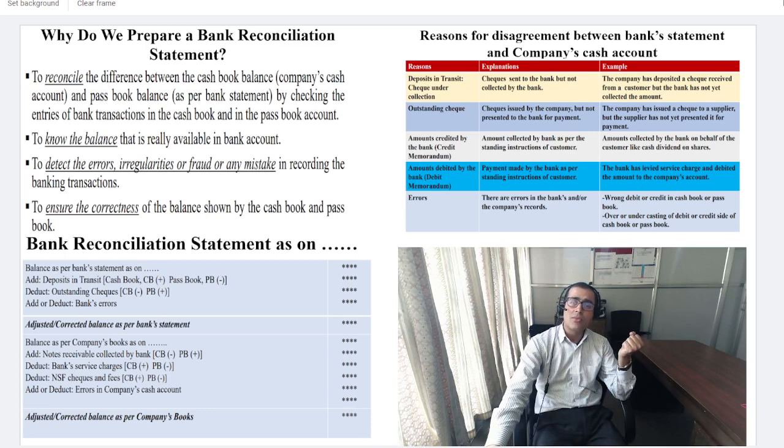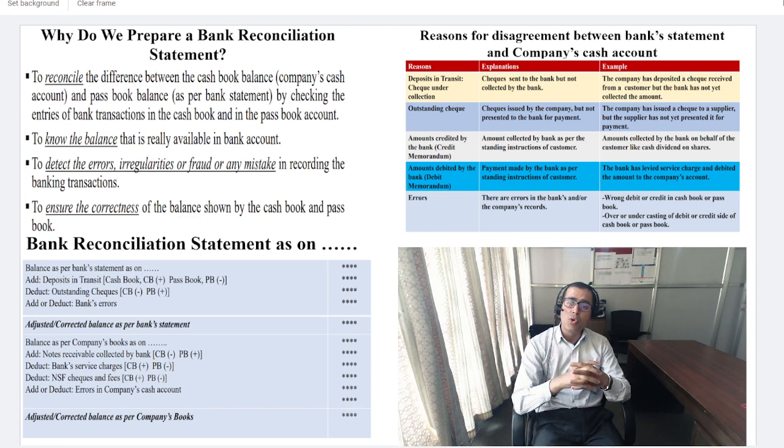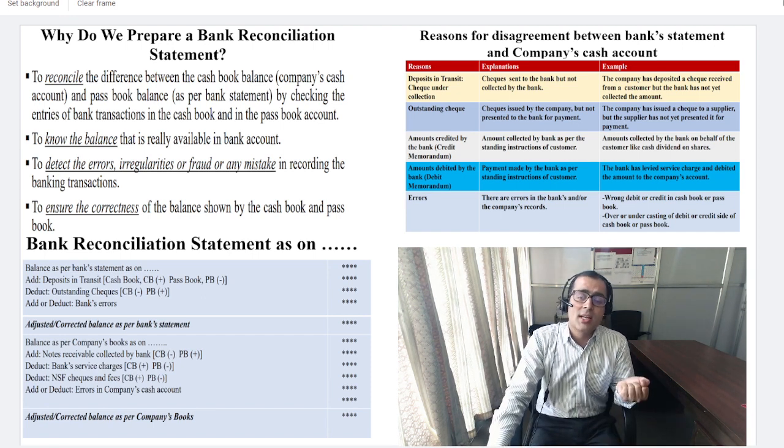So that is the case of deposit in transit. Because of this, what will happen to your cash book? In the working note, it will be plus, while it has not been updated in the bank, so the passbook will be minus. Since you have recorded it but it has not been updated in the bank, as per bank statement we simply add the deposit in transit when we are preparing the bank reconciliation statement.